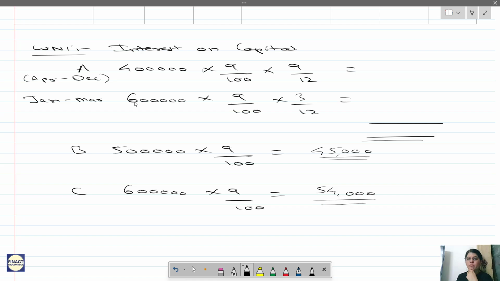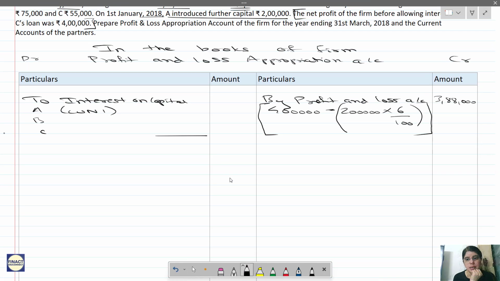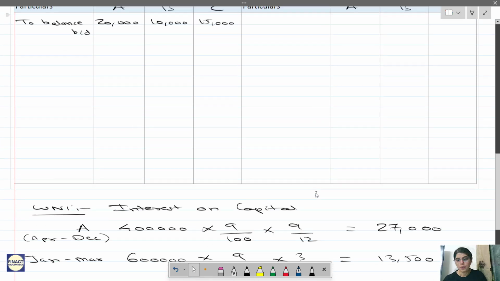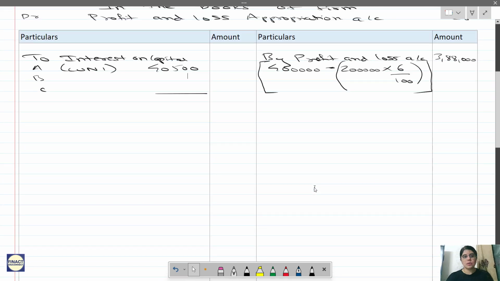Calculate for A. Yes, this is 27,000 and 13,500. So what is the total? 40,500. Write it: A is 40,500. Then the other two are 45,000 and 54,000. Correct.